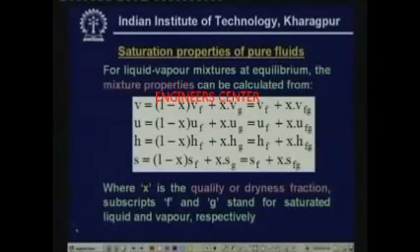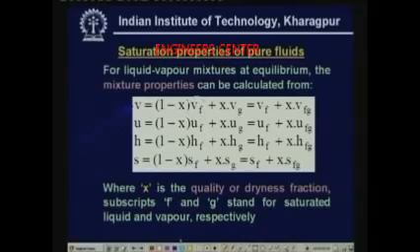The equations shown here are for finding out the two phase properties, that means liquid-gas equilibrium properties. For example, this equation gives the specific volume of a two phase mixture in terms of saturated liquid specific volume and saturated vapor specific volume, and x here is nothing but your dryness fraction or quality.